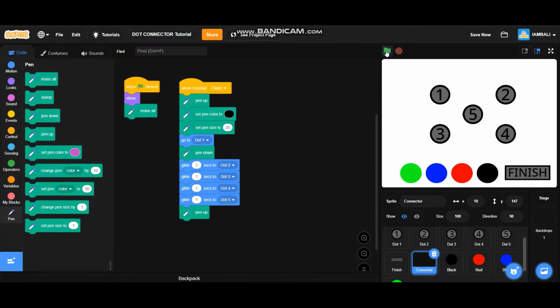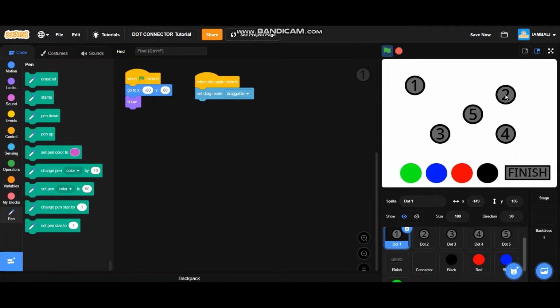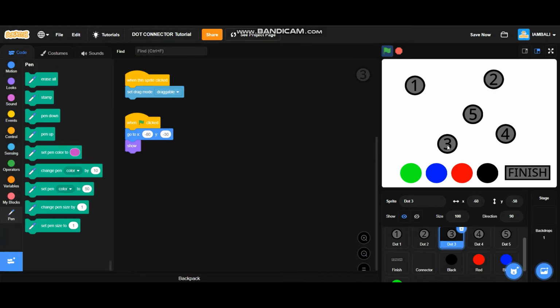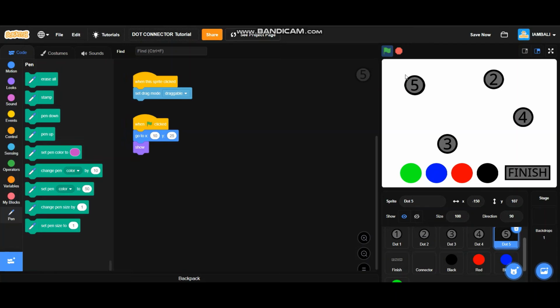Let's test it. Click on the green flag. I'm going to put number 1 here, number 2 here, number 3 here, number 4 here, and number 5 here. Okay, I'm going to finish.